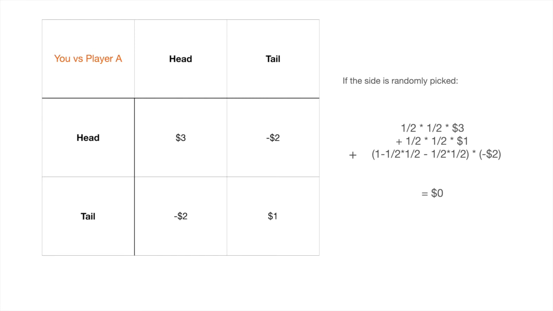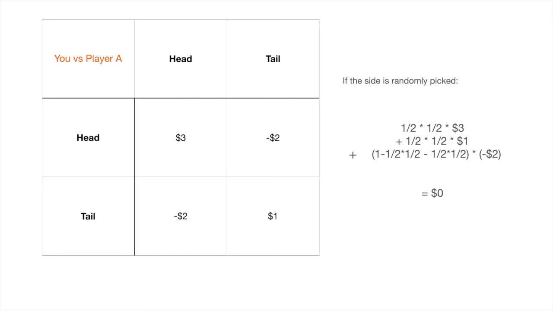The equation would be the probability of both heads, which is 1/2 times 1/2 equals 1/4, times $3, plus the probability of both tails, which is also 1/2 times 1/2 equals 1/4, times $1, plus the probability of one head and one tail, which is 1 minus the probability of both heads minus the probability of both tails, and that equals 1/2.